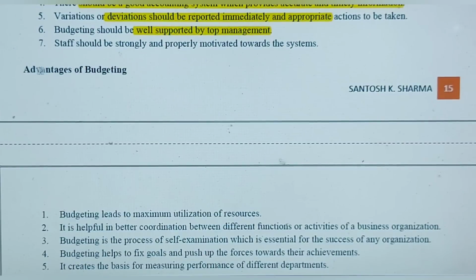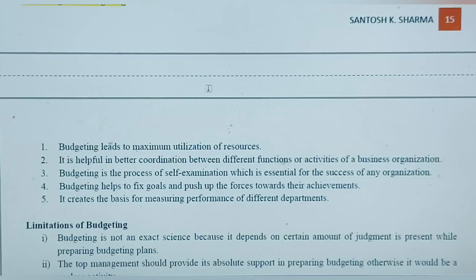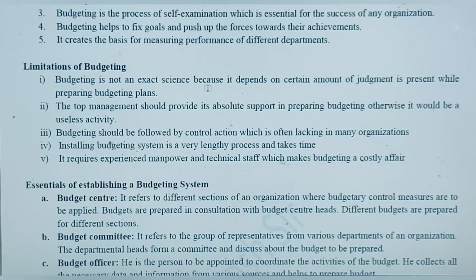Okay. You can also mention the advantages of budgeting, how budgeting helps. So basically we can rightfully use the resources, like the resources will not be wasted if we prepare a good budget. And it helps to coordinate the functions or activities of different departments of an organization, and also it acts as a self-examination for the success of an organization. It helps to fix the goals, and accordingly the company tries to prepare for that. And it also helps to measure the performance of various departments.